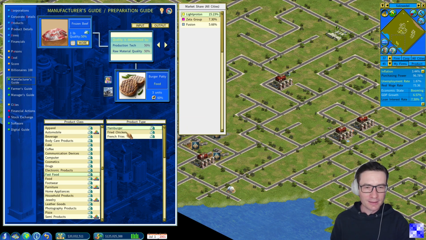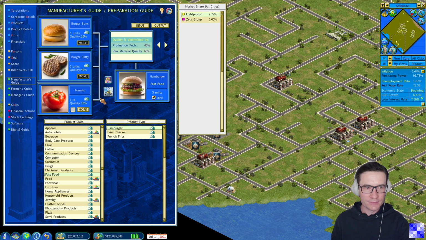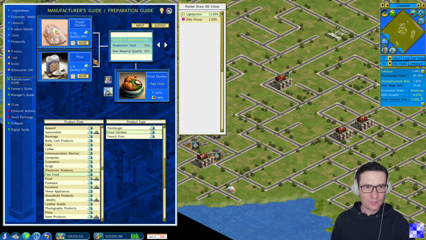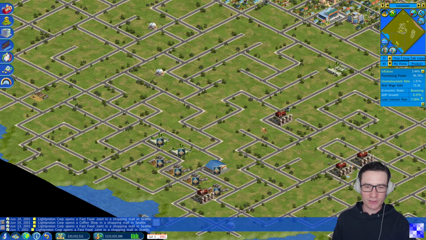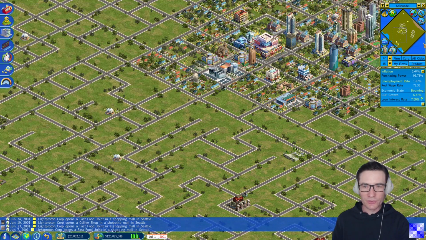So this means there should be 1, 2, 3, 4 input products needed for the preparation of fast food, which can also be sold in our own retail stores. And this is what we will do now to further grow our business.